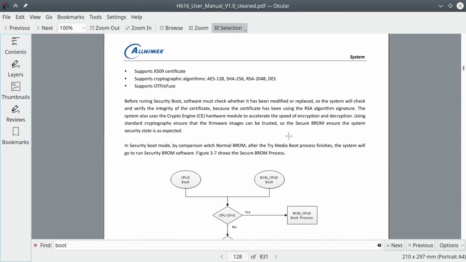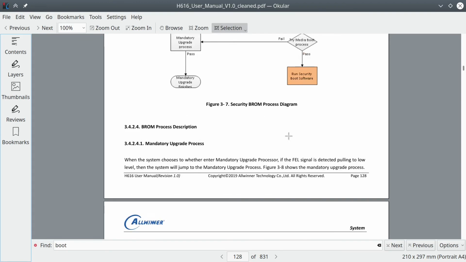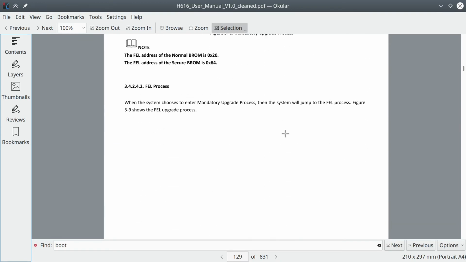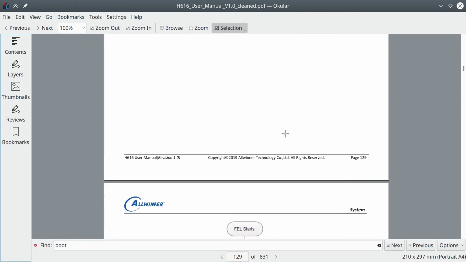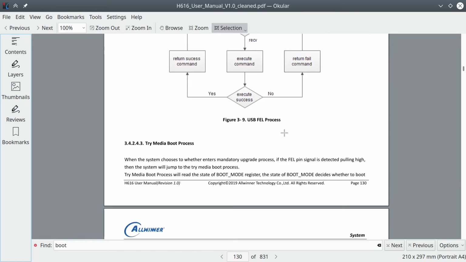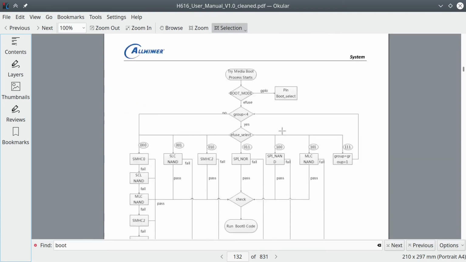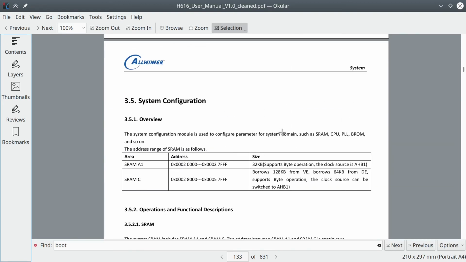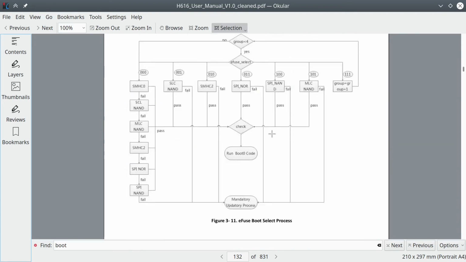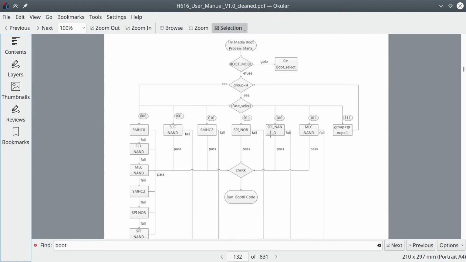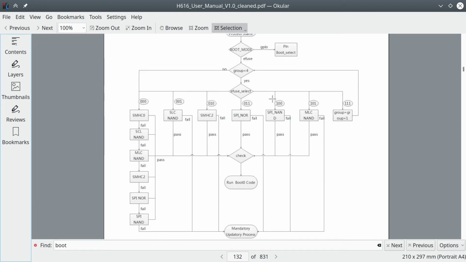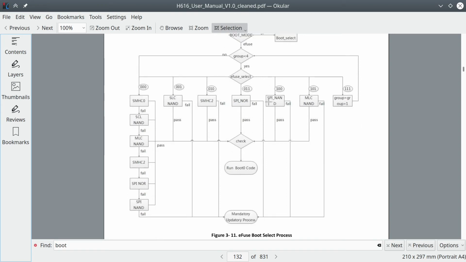Sadly, and I cannot stress this enough, the chapter on the boot ROM simply does not deliver what I believe it should. It is quite thick on boot types, but information on what one has to actually do in order to get your code to be part of the boot process is scarce, if not downright non-existing. It also discusses things such as secure boot and FEL without really explaining what those are. This deficiency is not rectified in the rest of the manual.